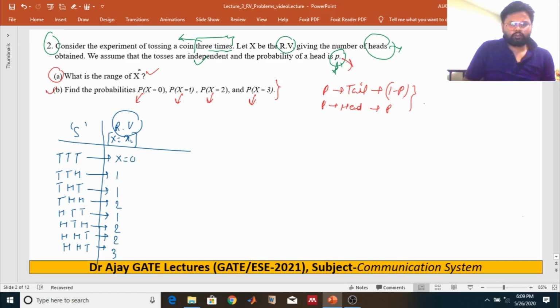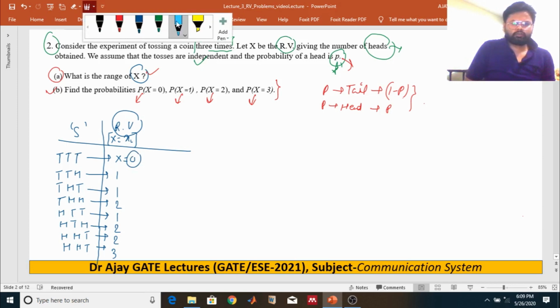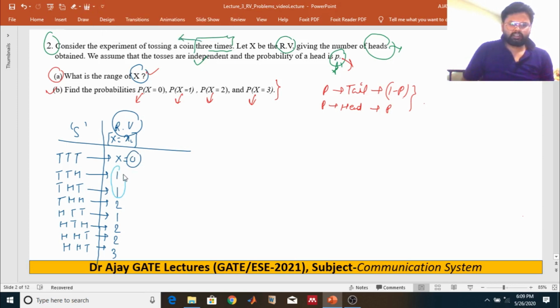So we can say, what is the range of x? It will be 0, 1 (it has three ones), 2 and 3. So we can say that this is the range. What is the random variable range? 0, 1, 2 and 3. These are the range of this random variable.